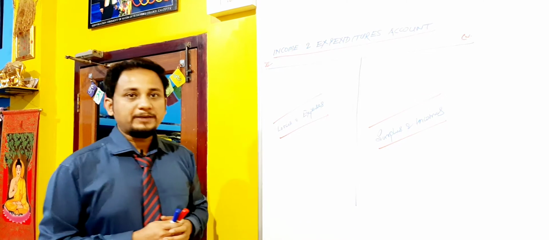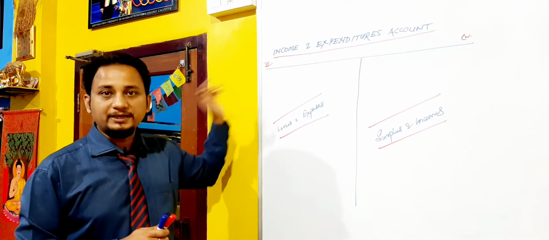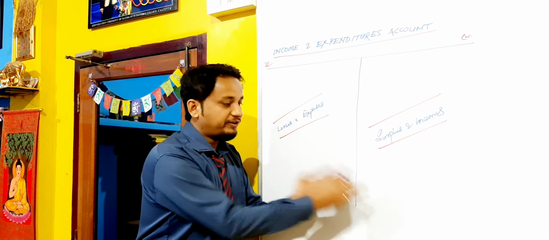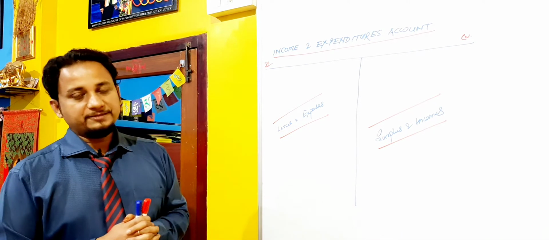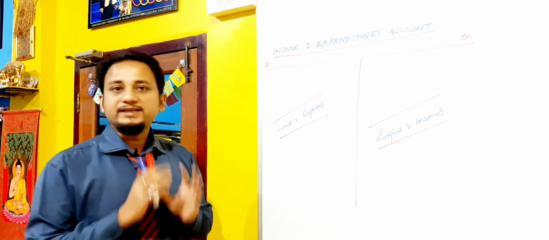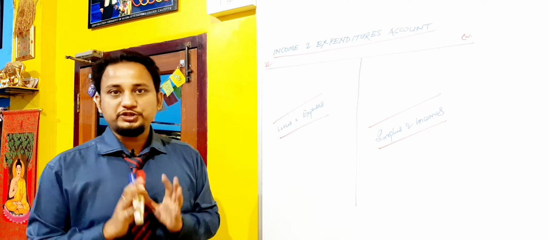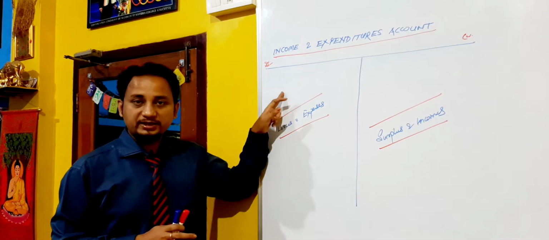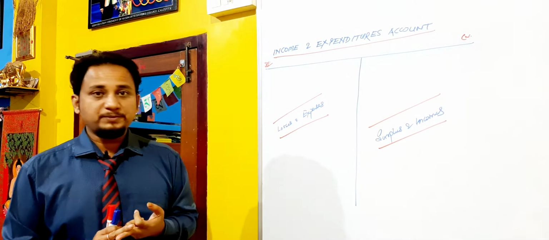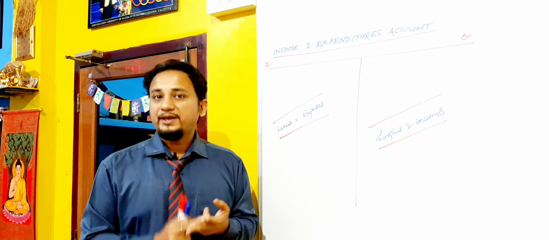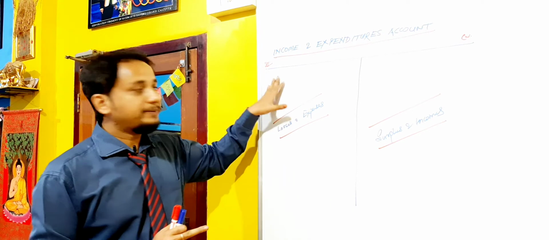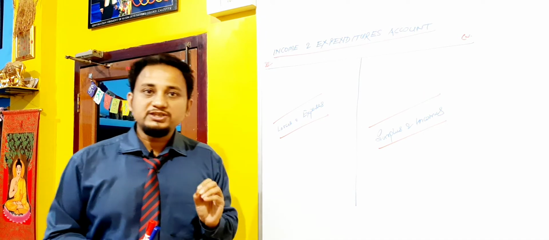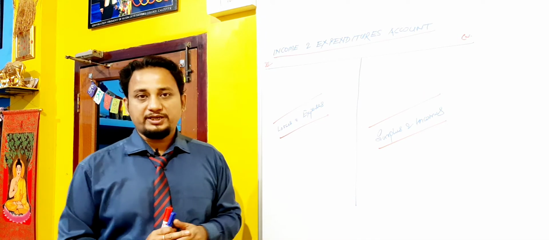Just like the receipt and payment account, it never starts with an opening balance, and at the same time, it doesn't finish with a closing balance. So, all the adjustments given in the question will come here. That means what? When we write down expenditure, we have already discussed the expenditure which is paid and payable. That means on the debit side of the income and expenditure account, we will write the expenditure as well as outstanding expenditure.